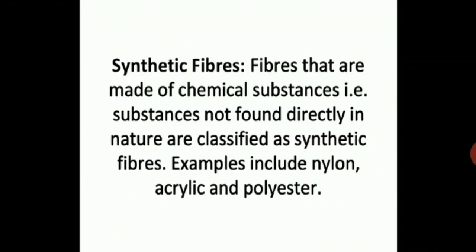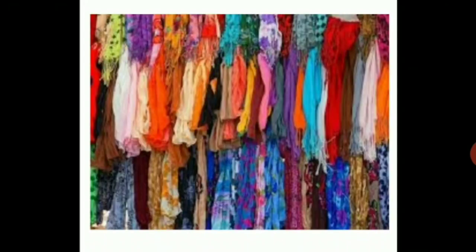Synthetic fibers, here you can see, are those fibers which are made up of chemical substances. The substance is not found directly in nature and therefore is classified as synthetic fiber. Examples: nylon, acrylic, polyester, because they are man-made and we are synthesizing or manufacturing them in the lab, and that's why it is a synthetic fiber. It's a man-made fiber. It is not naturally obtained. So the examples are nylon, acrylic and polyester. So this is silk. You can see silk fabric, beautifully colored. They are beautifully dyed.